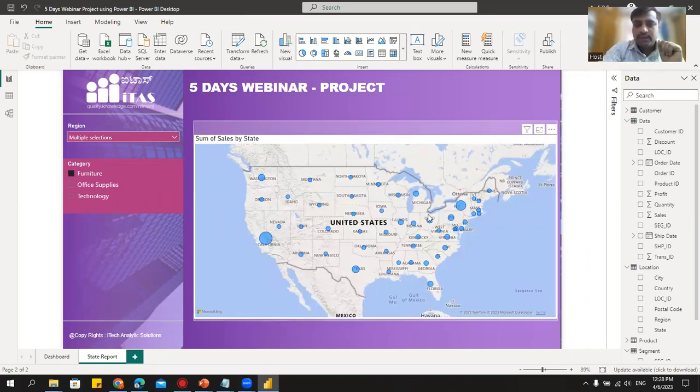So what I want is, I want to see the map or the table. So for this, we need to create something called bookmarks. So yesterday I told you that I'll be teaching you how to create bookmarks. So let me tell you what bookmarks are. Bookmarks are something like buttons, which actually help in hiding or unhiding of the objects.